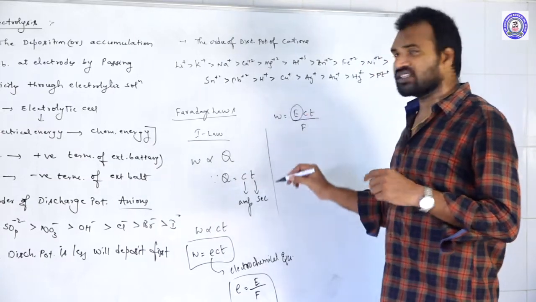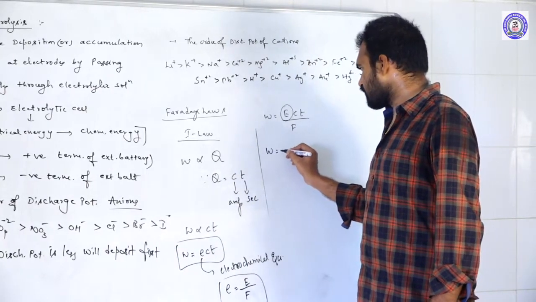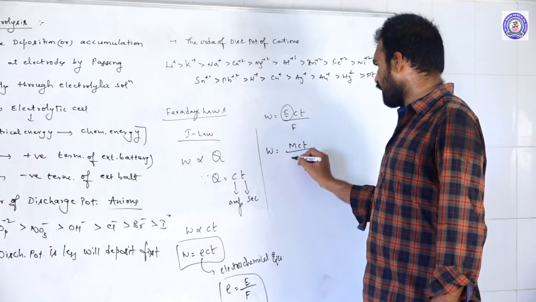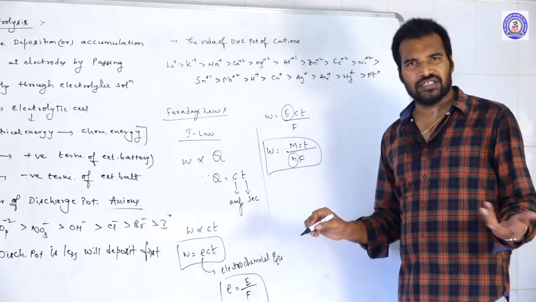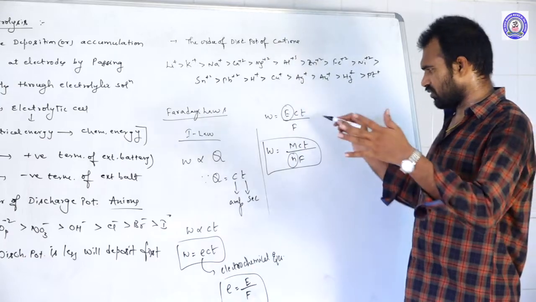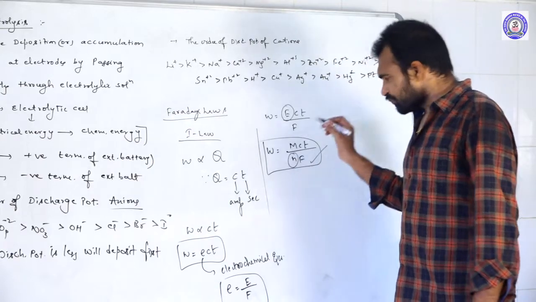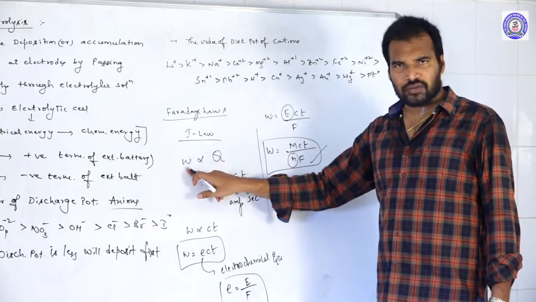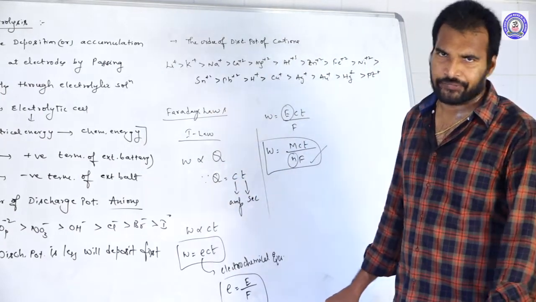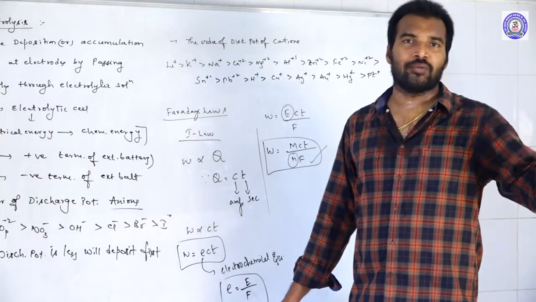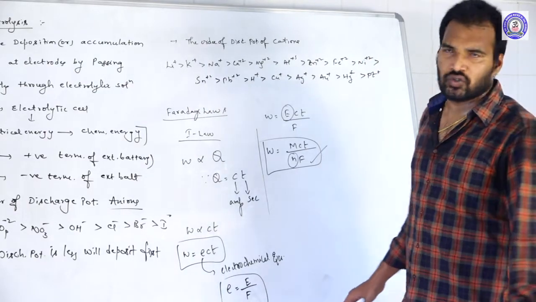As we know, equivalent weight E is equal to molecular weight divided by the M factor. So you can write W is equal to MCT by NF, where N is the valency factor. This is the formula given by Faraday's first law. Here one point you should remember: the amount of the substance deposited at electrodes is directly proportional to the quantity of electricity that we supply. If you supply more electricity, more substance will deposit. If you supply less, less substance will deposit.